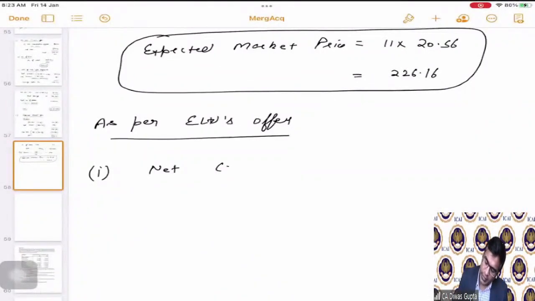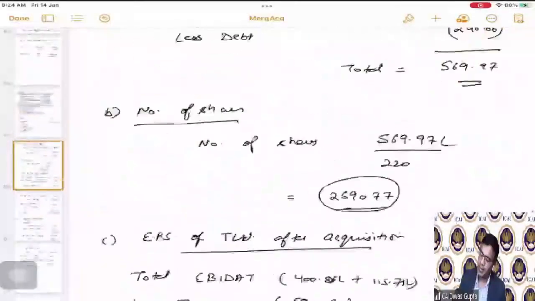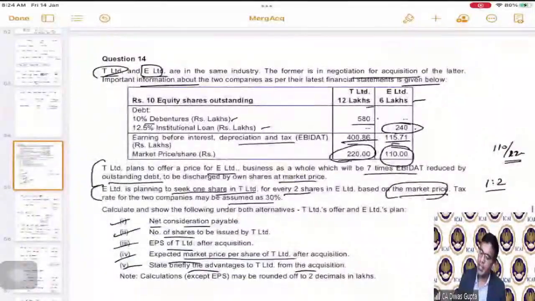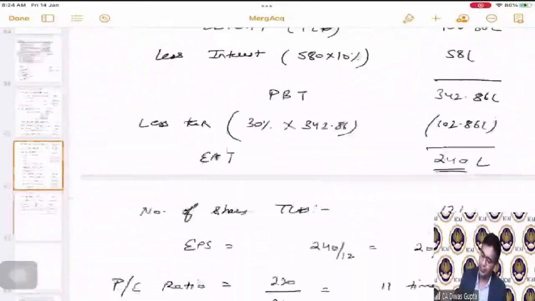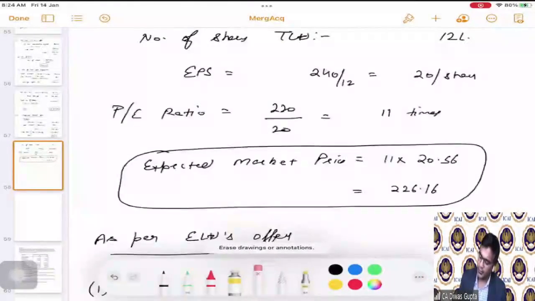So we will say, what is the net consideration payable? It is going to be 6 lakhs multiplied by 110. How have we calculated the 6 lakhs? Or there is another way to look at it, okay, I'll tell you. Let us ignore this 6 lakhs into 100 by 10, correct?